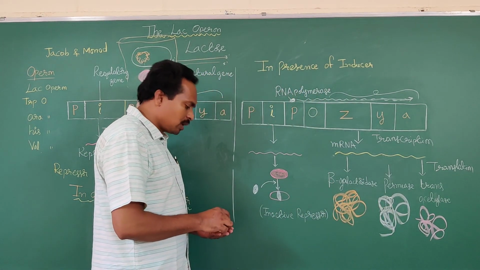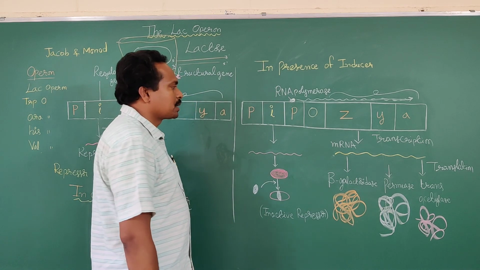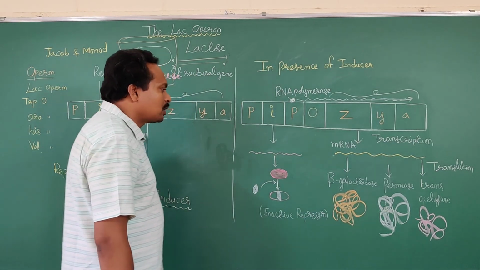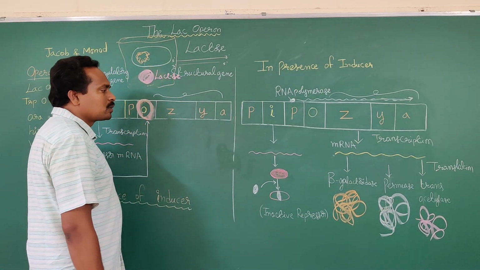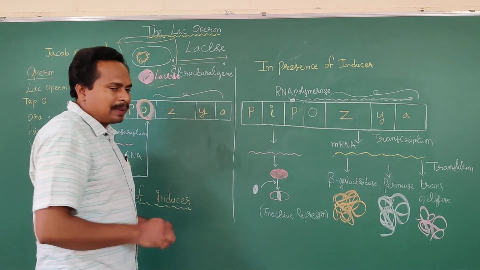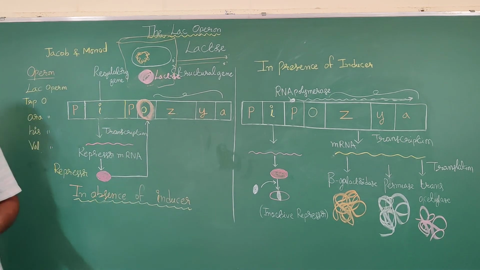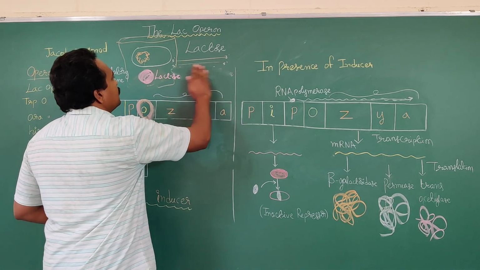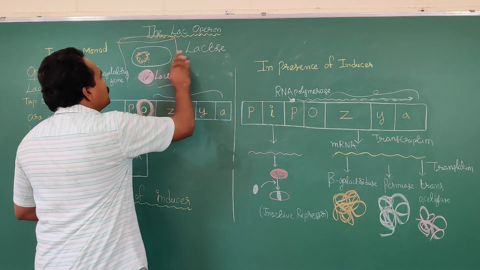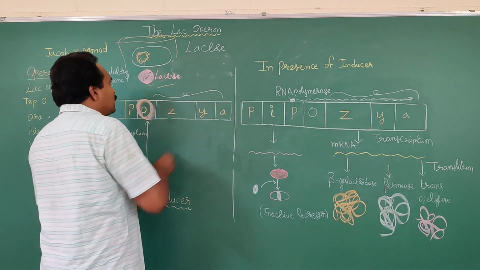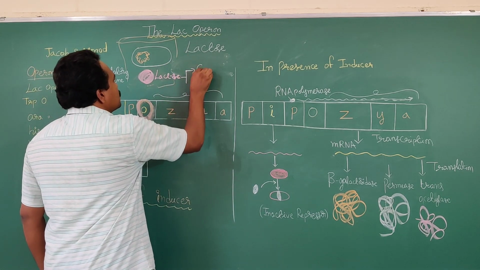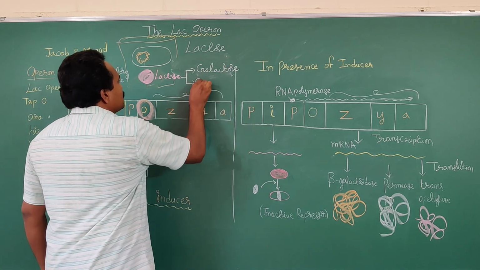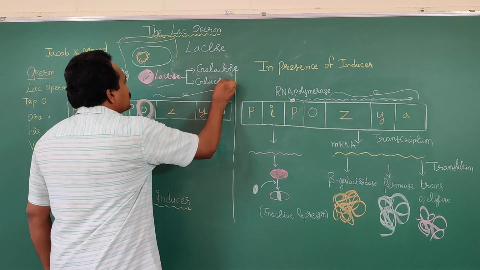Each enzyme is involved in one specific function. What is the function of the beta-galactosidase enzyme? The beta-galactosidase enzyme is involved in breakdown of lactose into galactose and glucose.